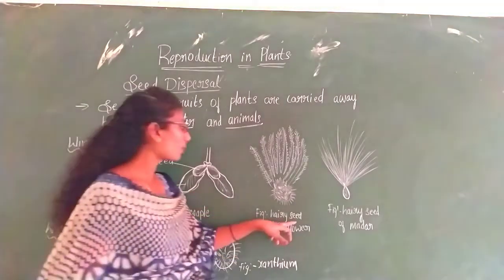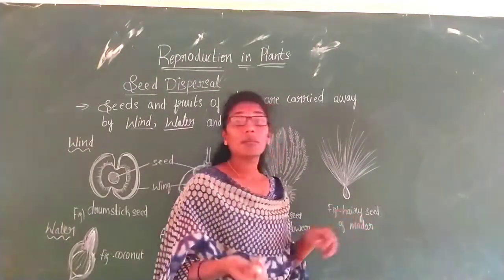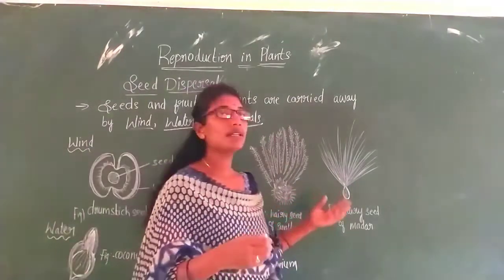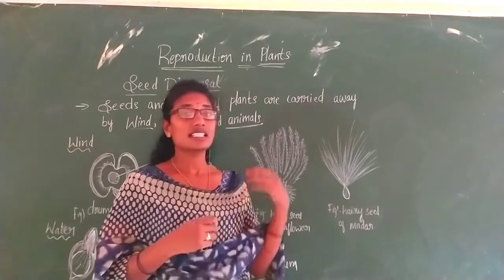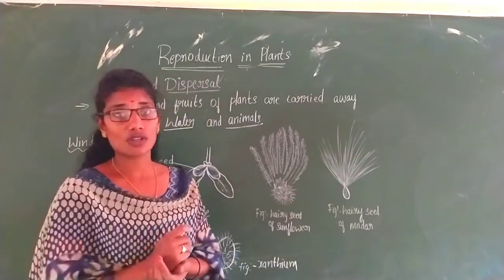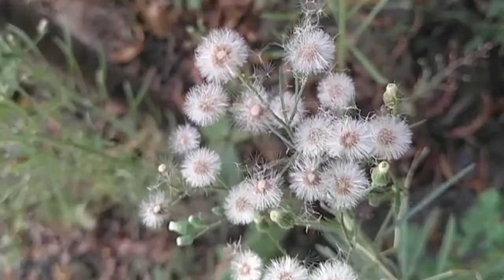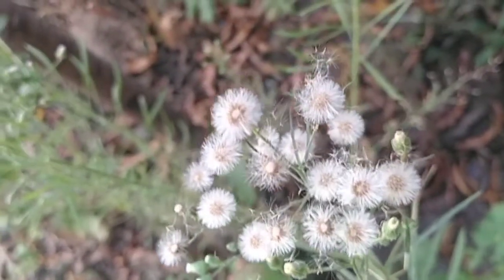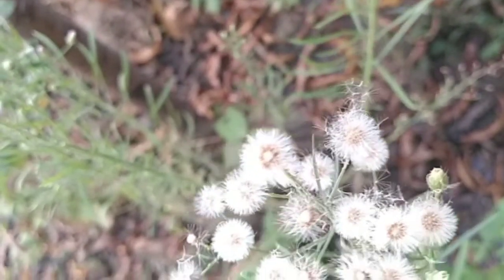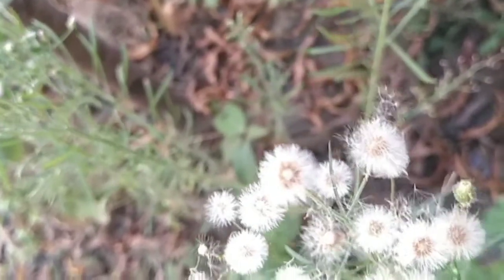So not only that, you might have seen hairy seed of sunflower and hairy seed of madar. Okay, madar you might have seen very commonly. Yes, they will be lying here and there. Yes, they will be carried by the wind to very long distances also. Why? Because they are very light in weight. So by means of wind, these seeds have been modified in such a way that they can be carried easily by the wind from one place to another place so that the seed dispersal can take place.